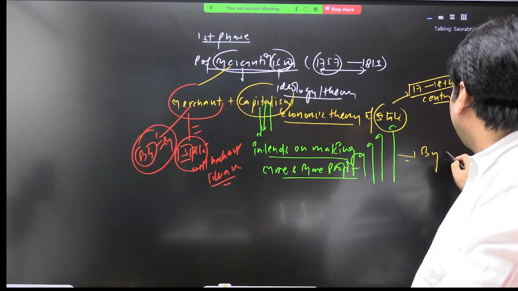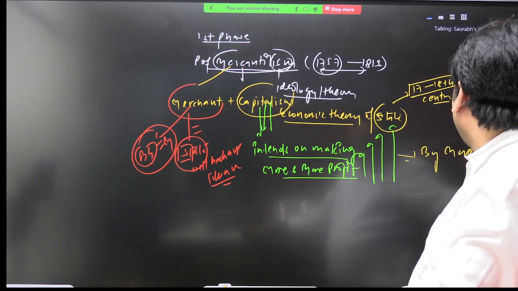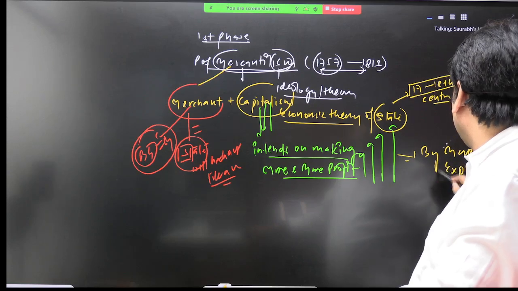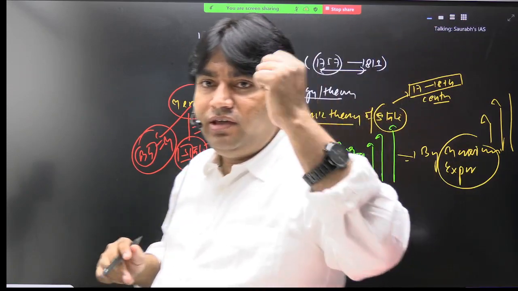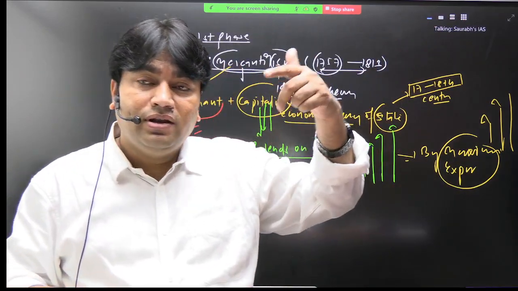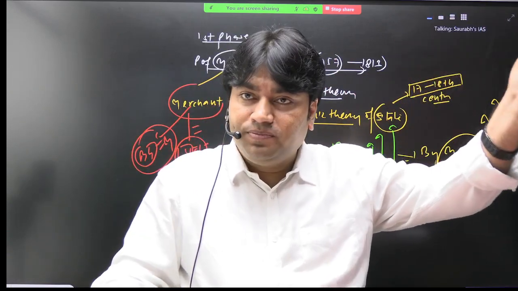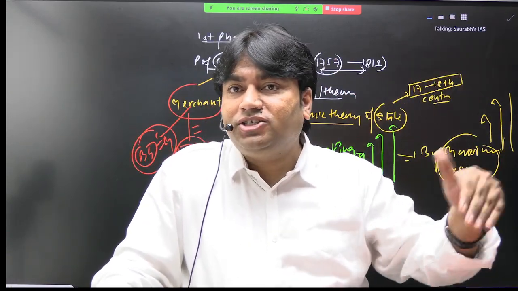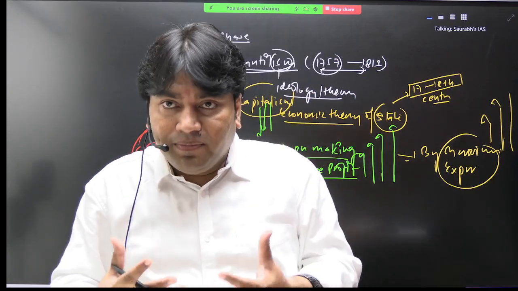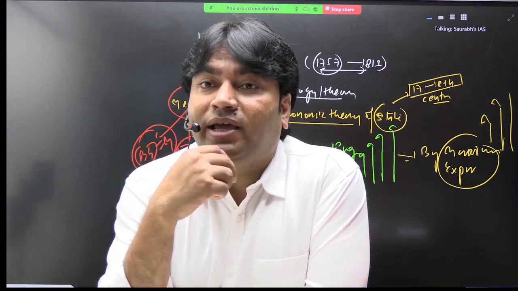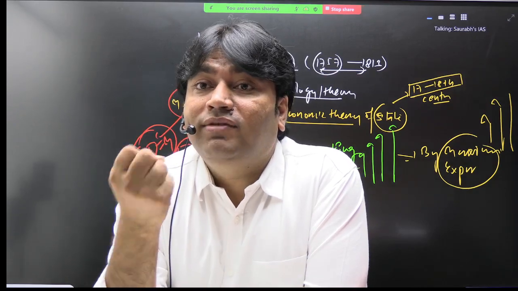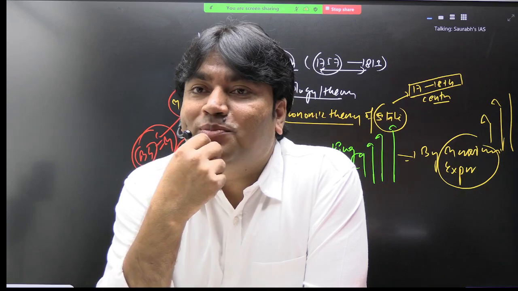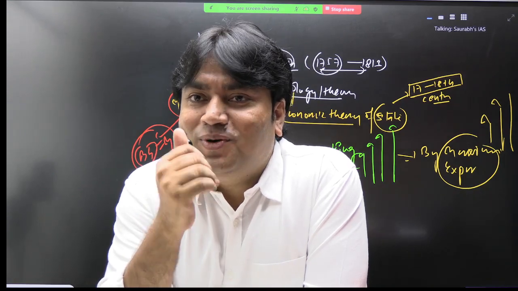So this can be done by maximizing export. ये कैसे हो सकता है? By maximizing export from that nation. If Britain as a country will export more goods, then in exchange they will get currency, they will get precious metals, that is called bullion. बदले में क्या मिलेगा ब्रिटेन को? प्रीसियस मेटल और बुलियन. They will export more, they will gain more. And what about imports? You will cut imports.